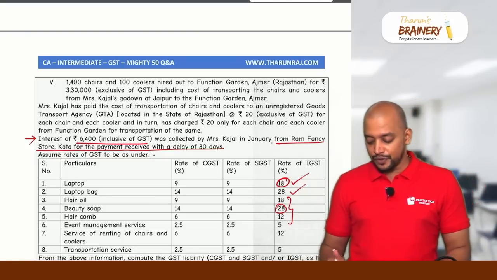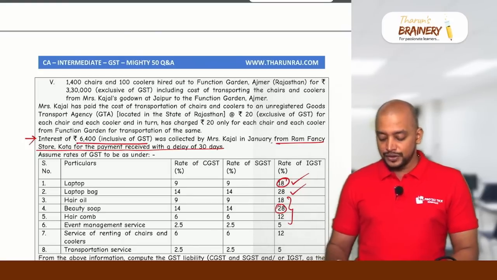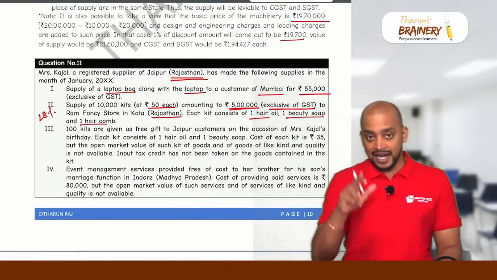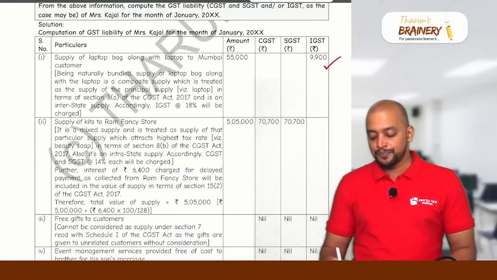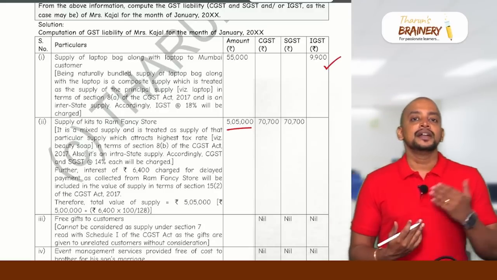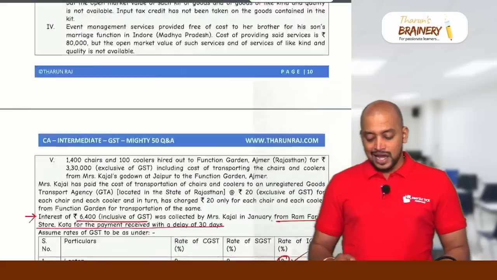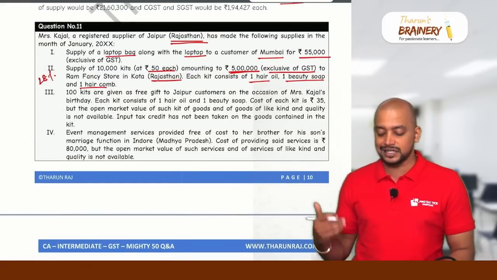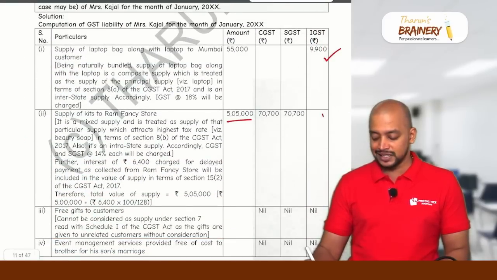So this 6,400 into 100 divided by 128. So that is 5,000. So we need to take the value as 5 lakh 5,000. Why 5 lakh 5,000? 5 lakhs plus the interest. So 5 lakh 5,000 will be taken as a value. And it is an intra-state supply, because that Ram Fancy Store is located in Rajasthan and Kajal is also located in Rajasthan. So therefore it's an intra-state supply chargeable to CGST, SGST. And 28% means 14% CGST, 14% SGST.